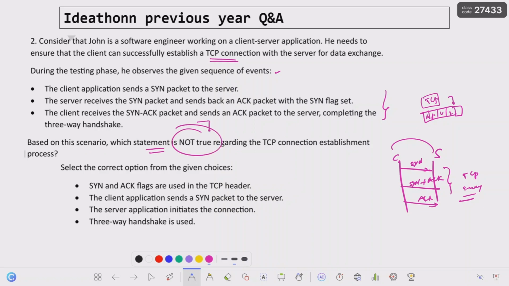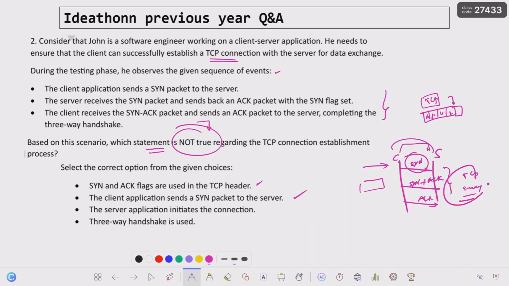So the question is something like this: which statement is not true regarding the TCP connection establishment? So what is the first option? SYN and acknowledgement flags are used in the TCP header. In the TCP header only, everything is going to be performed, so this is the correct option. The client application sends the SYN packet to the server. Yes, that's right. The first time the client is going to send the SYN packet to the server.